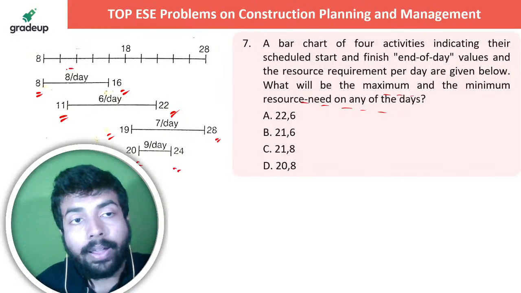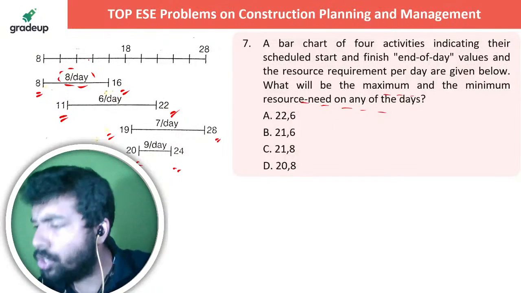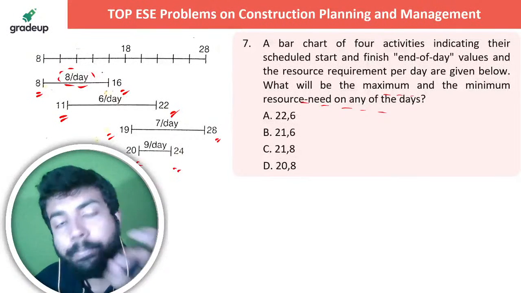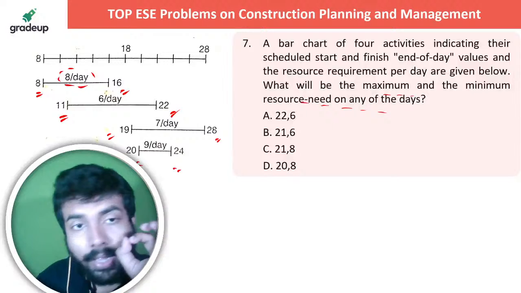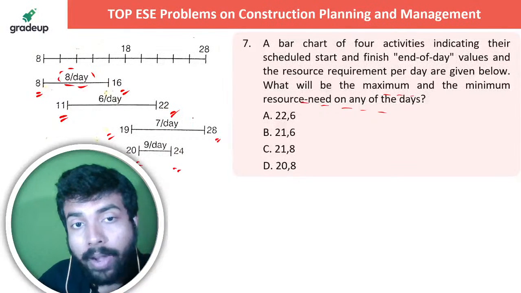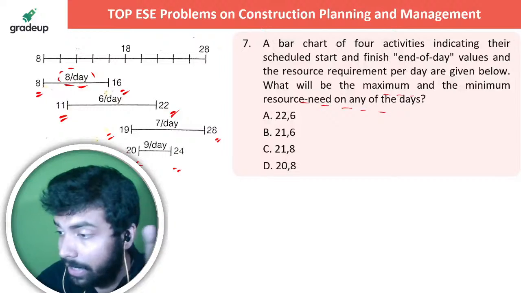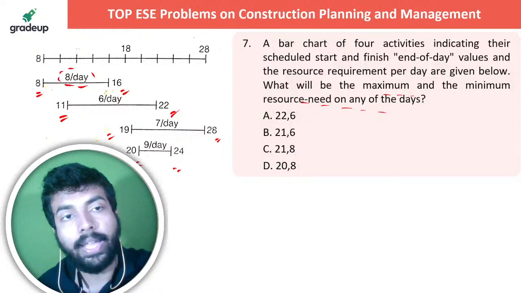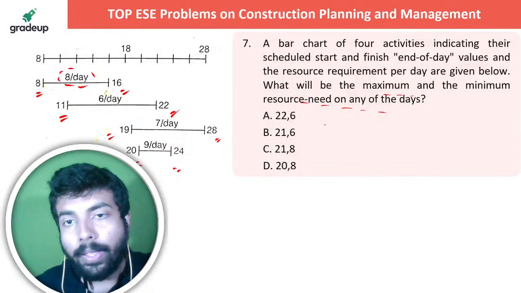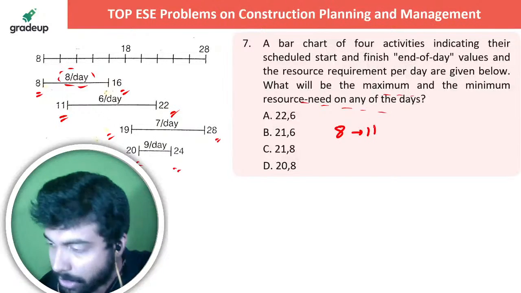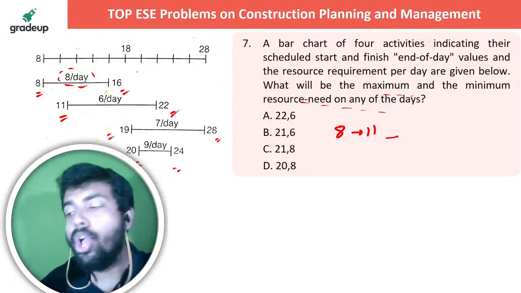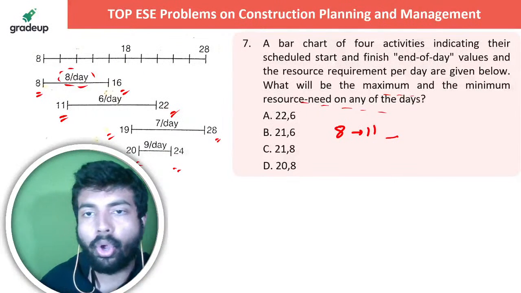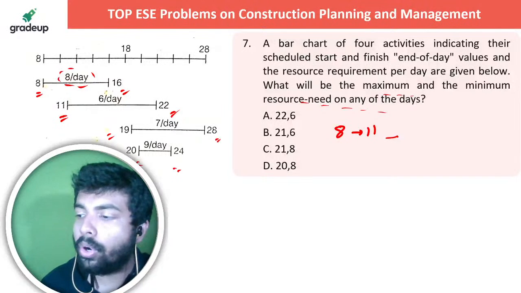यहाँ पे लिखा हुआ है 8 per day, मतलब 8 units of resource. It can be 8 rupees, 8,000 rupees, 8 lakh rupees, whatever it is, 8 per day. Here 6 per day. For this activity which is running from 19th to 20th, 7 per day. For this activity which runs from 20th to 24th, it is 9 per day, right? तो चलिए देखते हैं one by one. Let's start the days from 8th to 11th day. Let's understand from 8th to 11th day what is the total cost that actually is being spent. What is the total cost? Tell me.